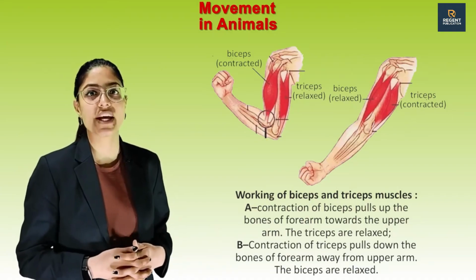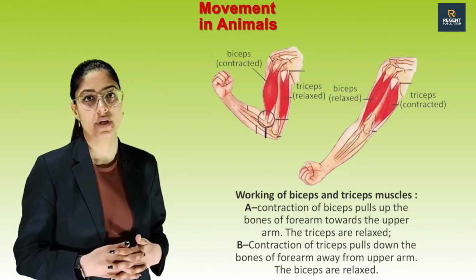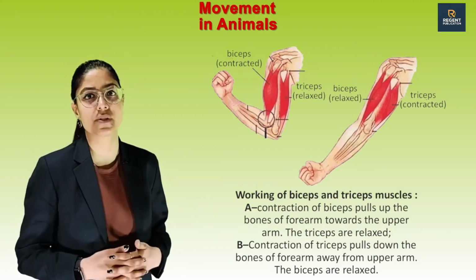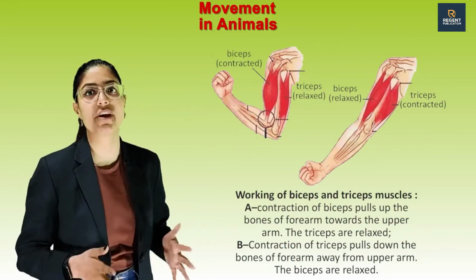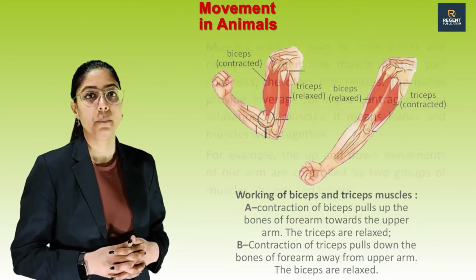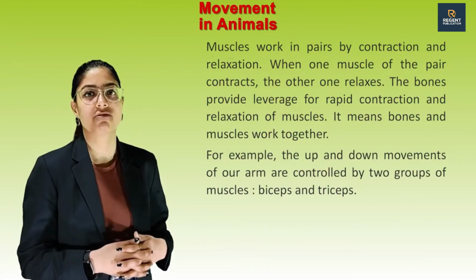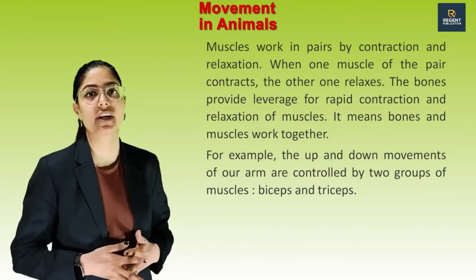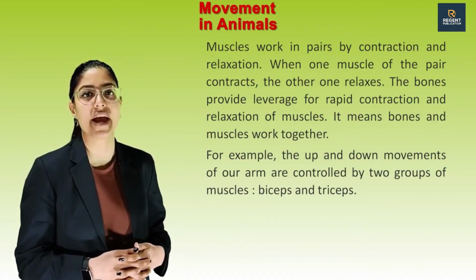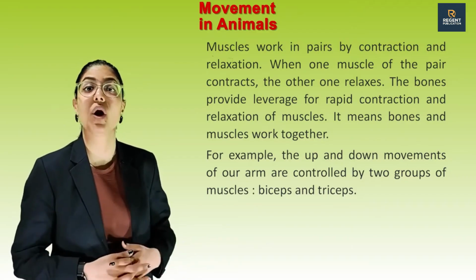A. Contraction of biceps pulls up the bones of the forearm towards the upper arm. The triceps are relaxed. In picture B, contraction of triceps pulls down the bones of forearm away from the upper arm. The biceps are relaxed. Muscles work in pairs by contraction and relaxation. When one muscle of the pair contracts, the other one relaxes. The bones provide leverage for rapid contraction and relaxation of muscles. It means bones and muscles work together.